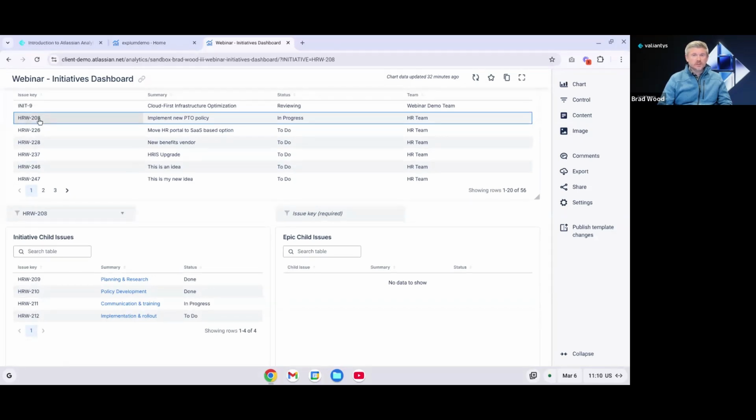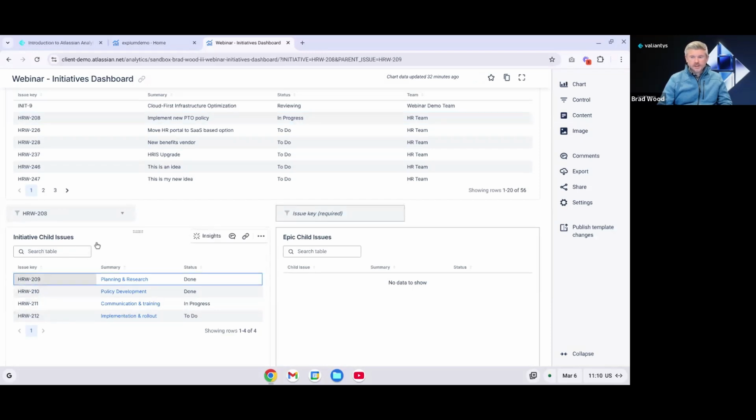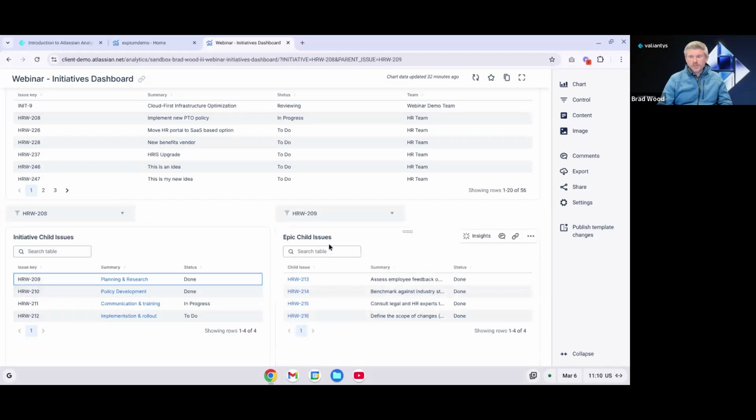So these are all of the children associated with this initiative. Again, HRW-208, we see that listed here in what's called a control, and we'll talk about controls a little bit later. And I see all of my child issues here. And I can drill down even further from one of those child issues, and we see in the chart epic child issues, we've configured the same kind of setup here. So this issue, HRW-209, here's all the children of that particular epic.